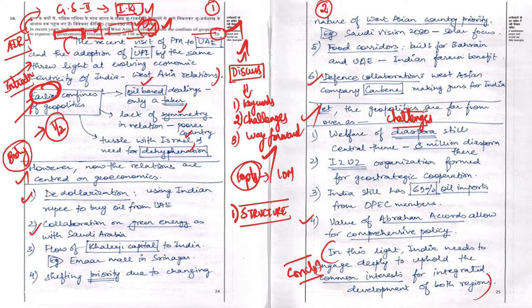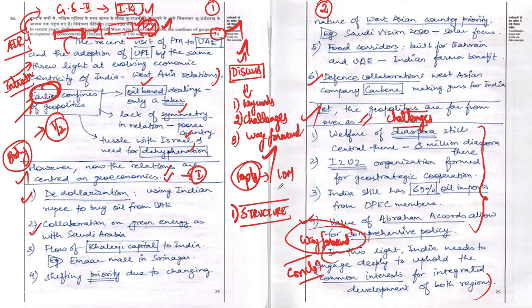Even with this, All India Rank 1 Aditya Srivastava has done, if you read this sentence clearly, "yet the geopolitics are far from over." That means he started writing about the challenges of what he is talking about in the first component of the question. So this is something which he has written. Only thing is the way forward is missing. Way forward is something that adds a temporal dimension to your answer, friends.